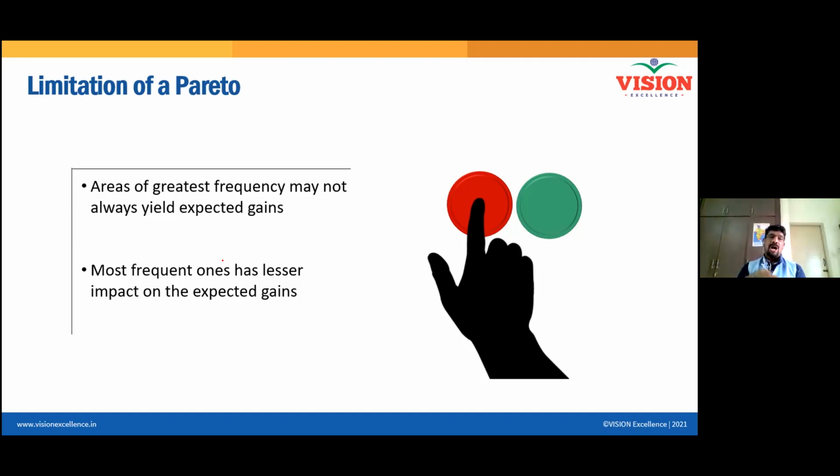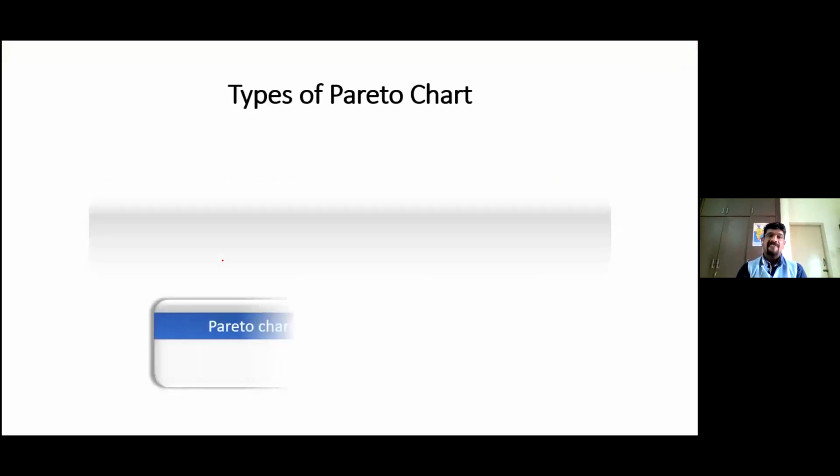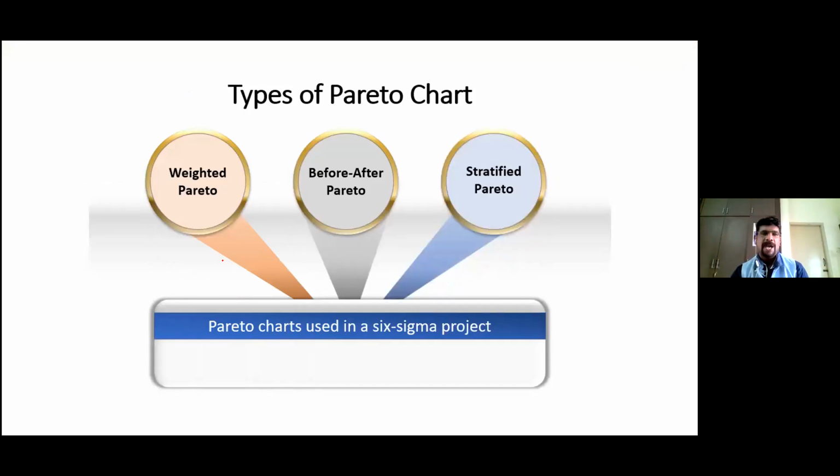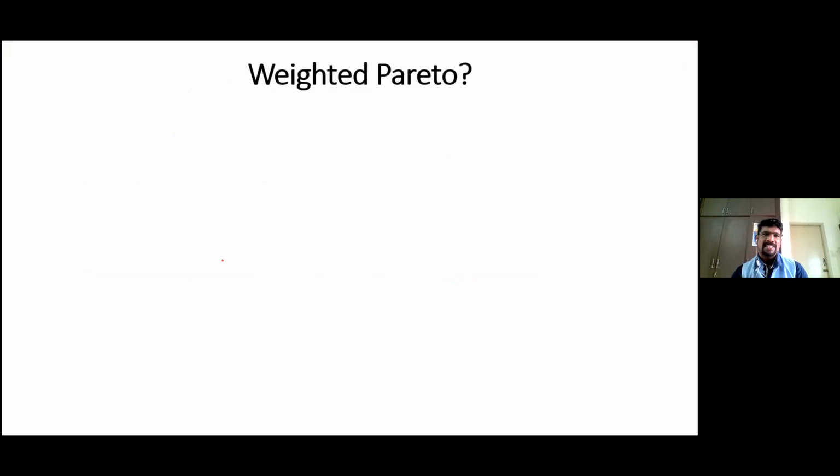Okay, so how to avoid that kind of error when you are choosing a project using Pareto? So we have to go for a weighted Pareto. Okay, it is quite interesting. It is called a weighted Pareto. Okay, let us see what the weighted Pareto is.